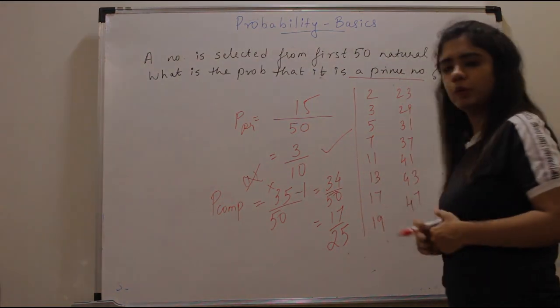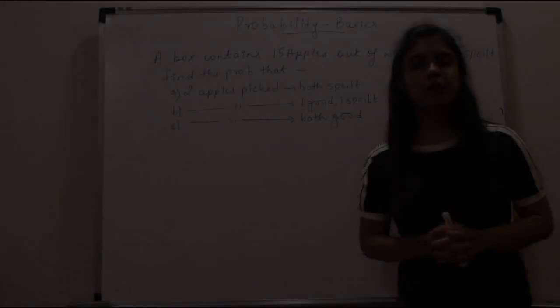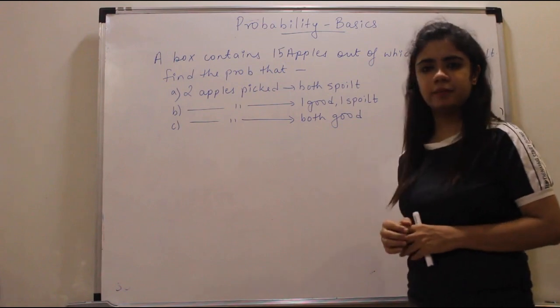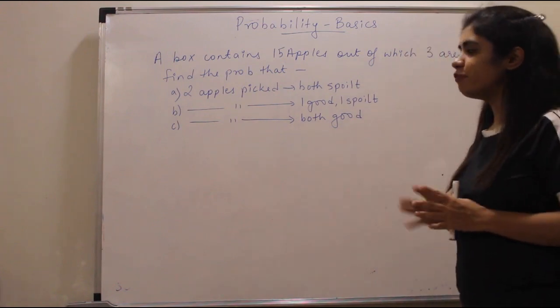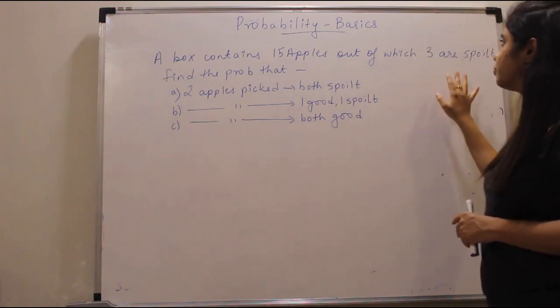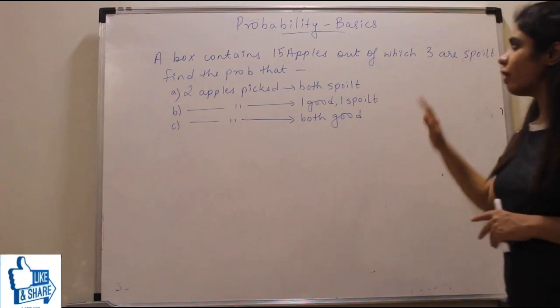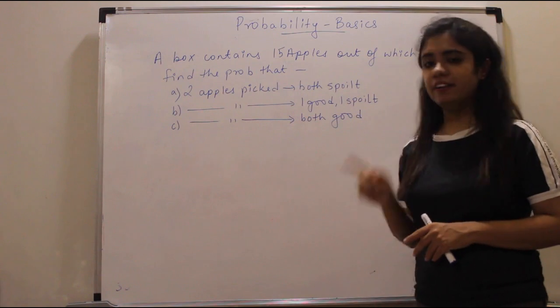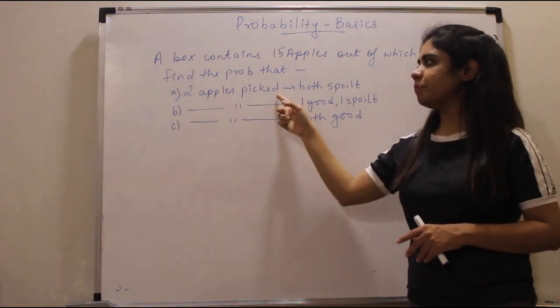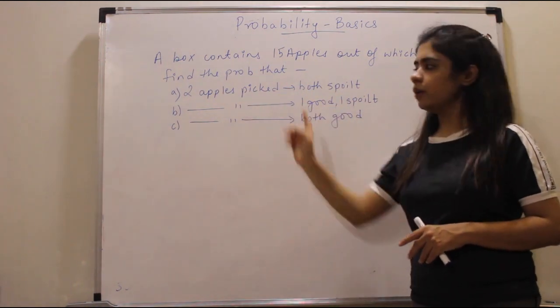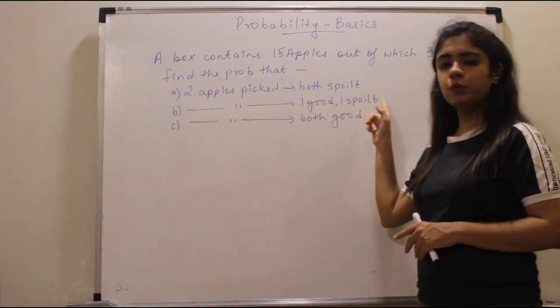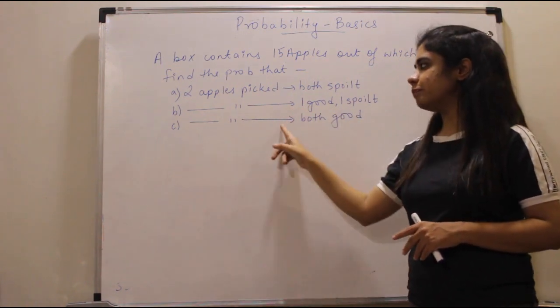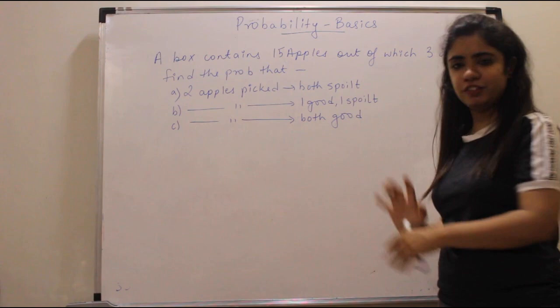So this is how you approach the problem. Now let's look at one more problem. What does it say? A box contains 15 apples, out of which 3 apples are spoiled. Find the probability that, first question, 2 apples picked, both are spoiled. 2 apples picked, 1 good, 1 spoiled. 2 apples picked, both are good. So these are 3 different questions.